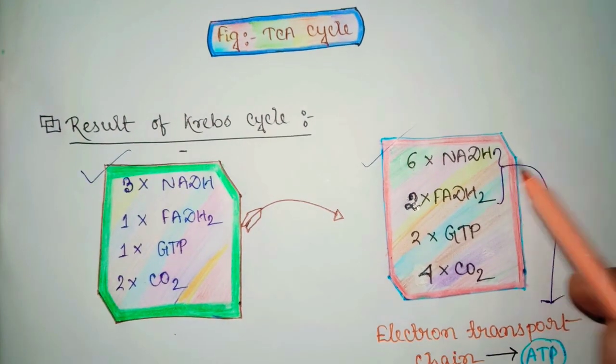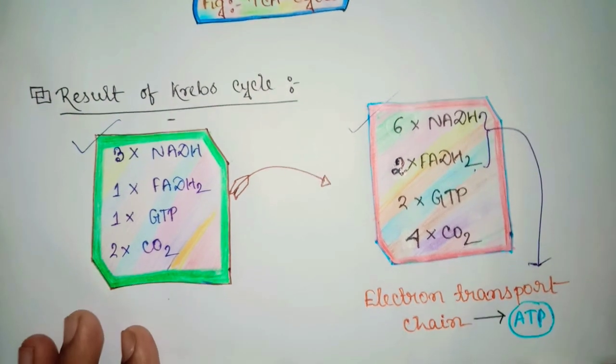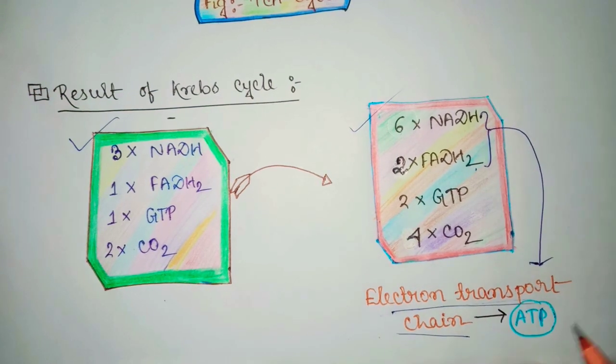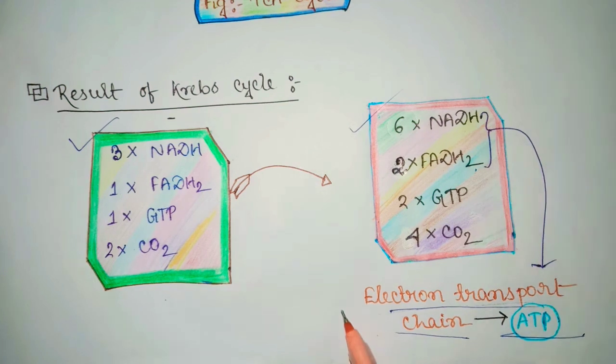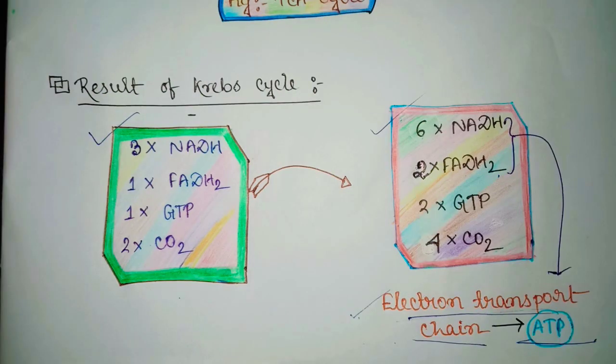Then NADH and FADH2 molecules go to the electron transport chain for the generation of ATP. This electron transport chain I will discuss later in the next video, and the total ATP count I will discuss in the next video.